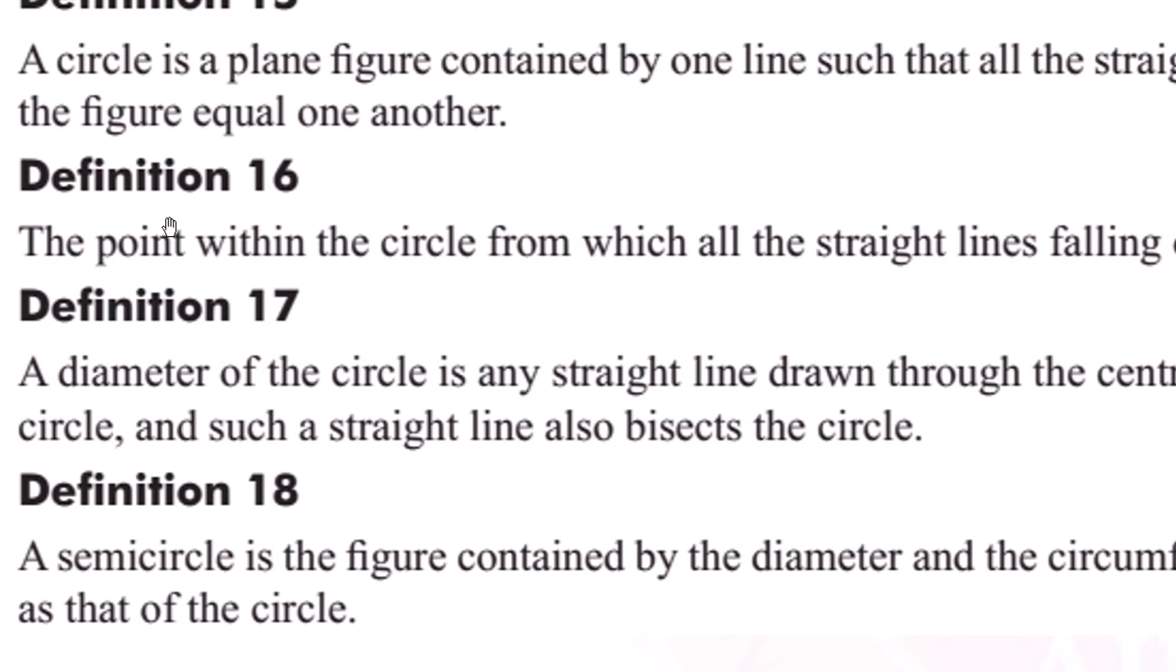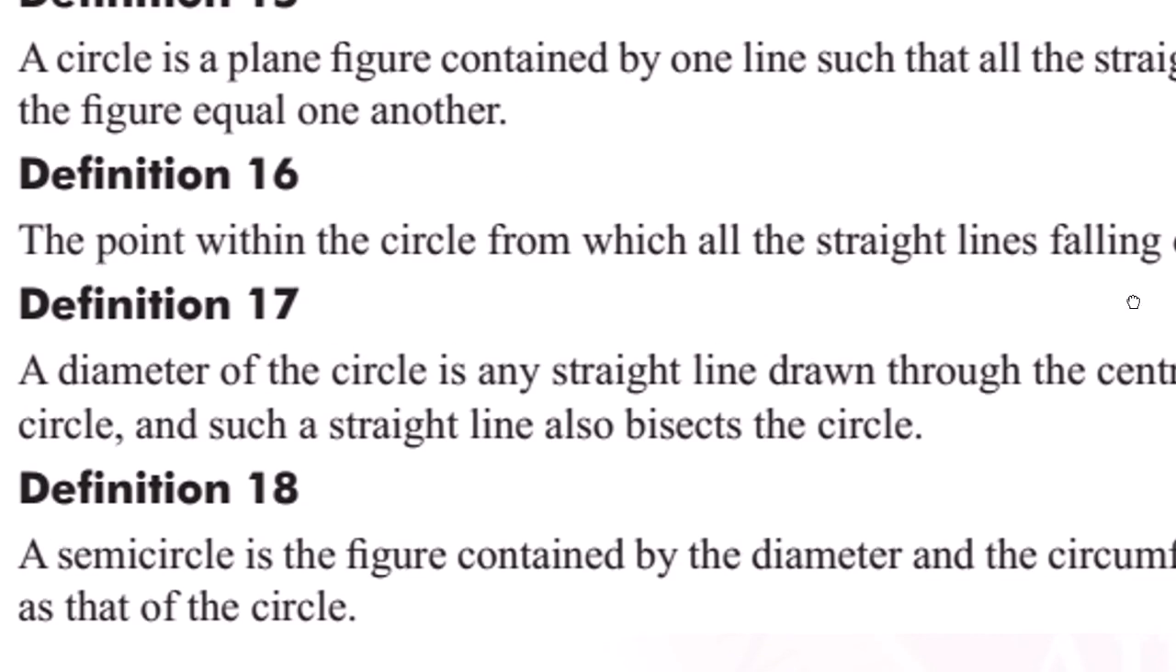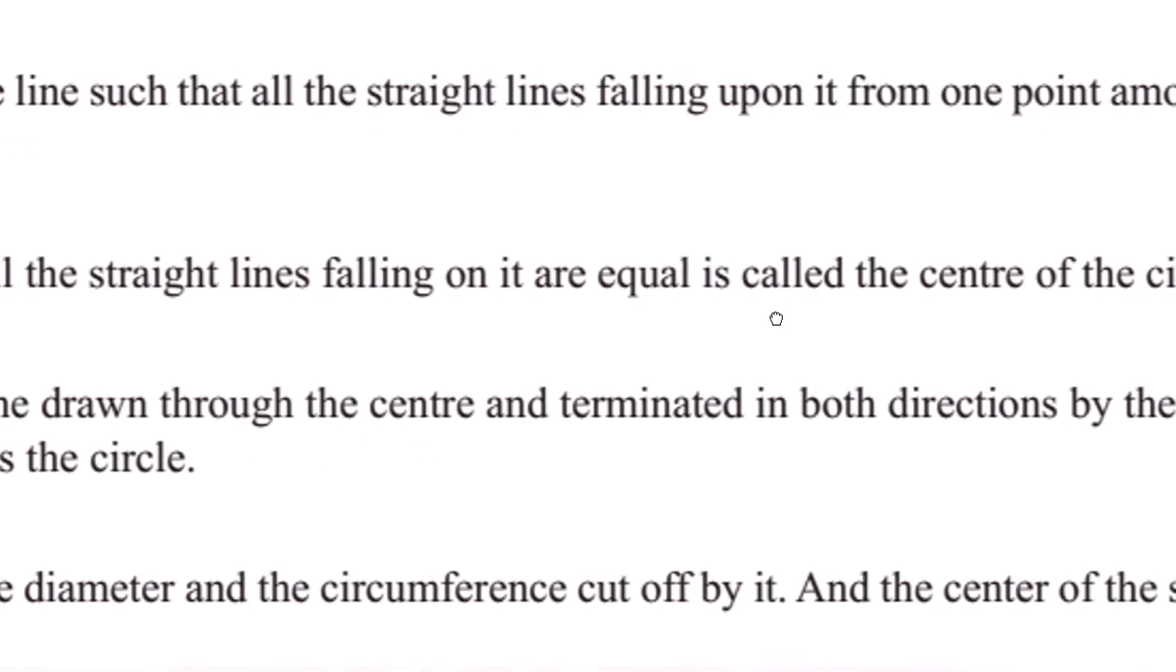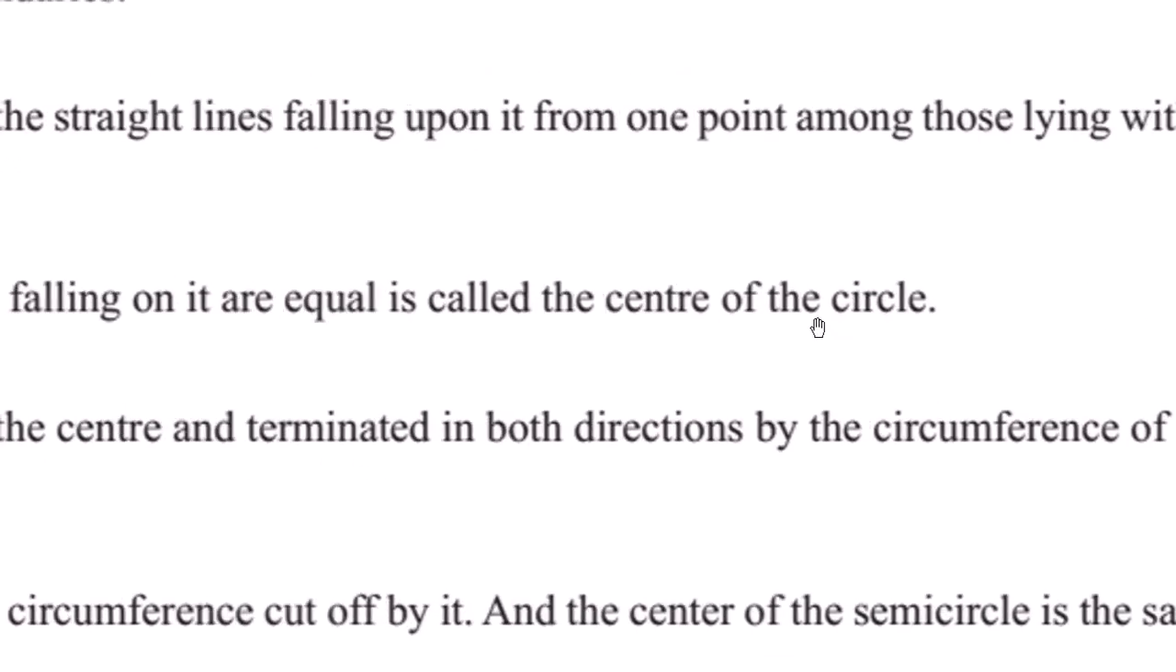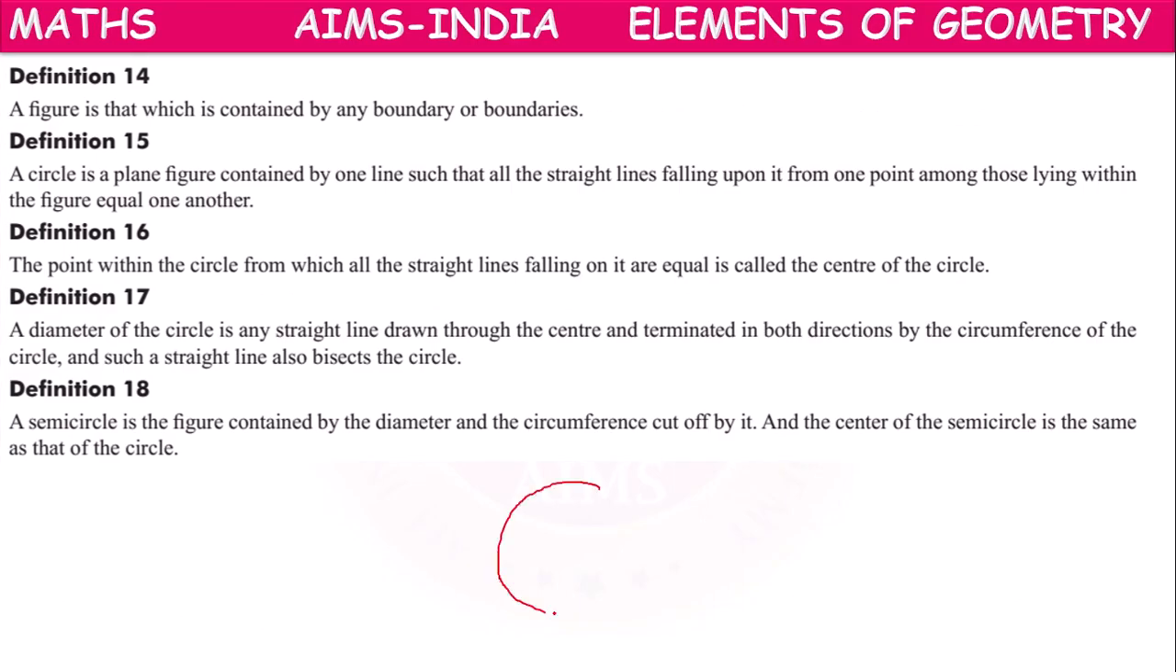Next, definition 16. The point within the circle from which all the straight lines falling on it are equal is called the center of the circle. So the point from where all the straight lines are falling, this point is called the center of the circle.